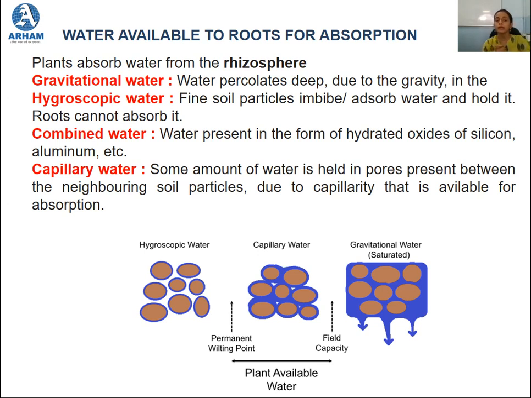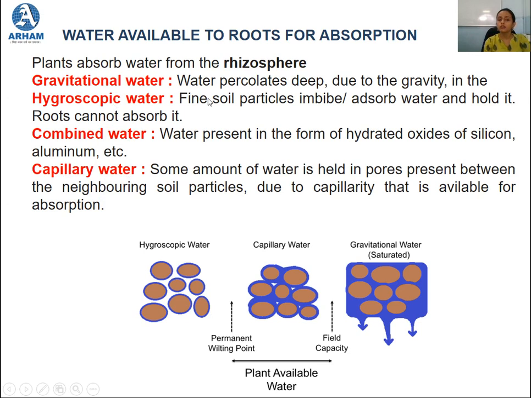Okay, so the plants absorb the water from this rhizosphere. And the water is present surrounding the root in different forms: gravitational water, hygroscopic water, combined water, and capillary water. Let us study all of them.